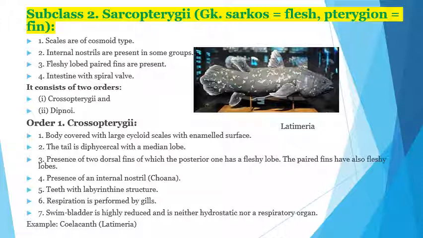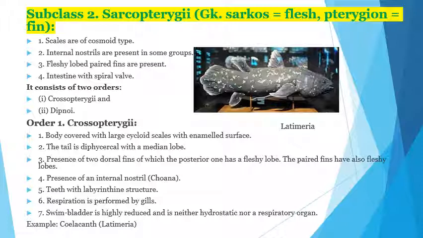The presence of two dorsal fins, of which the posterior one has a fleshy lobe. The paired fins also have fleshy lobes.